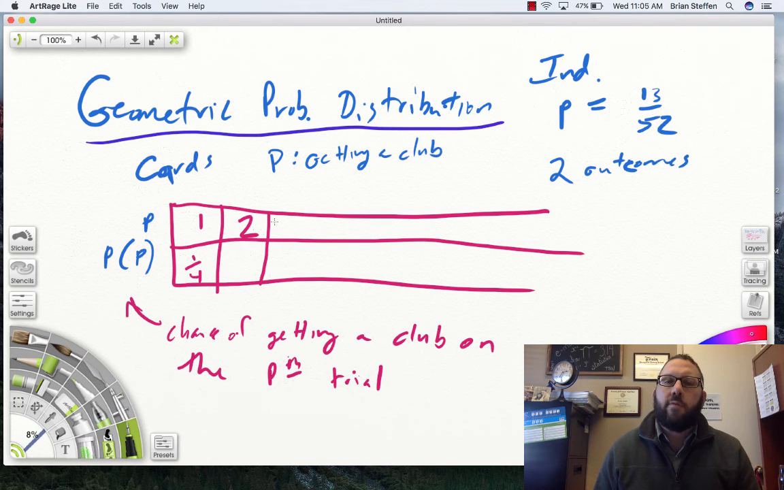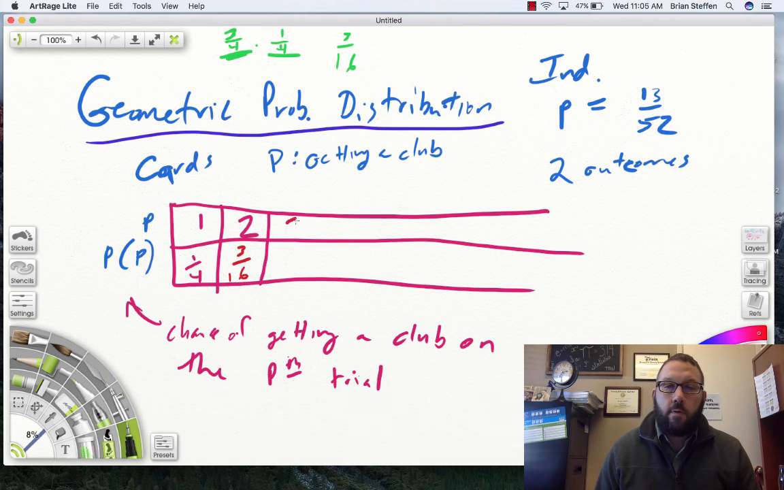What is the probability that your first club happens on the second trial? If it's on the second trial, that means first, second. It happens on the second, so that's a 1/4. So what happened on the first trial? On the first trial, it was not a club, and there are 3/4 that are not clubs. There's 75% of the cards are not clubs. So it's 3/4 times 1/4, or 3/16. What's the probability that it happens on the third trial?